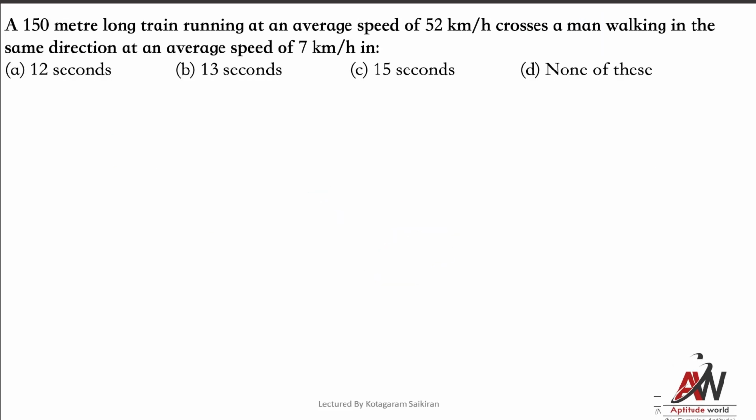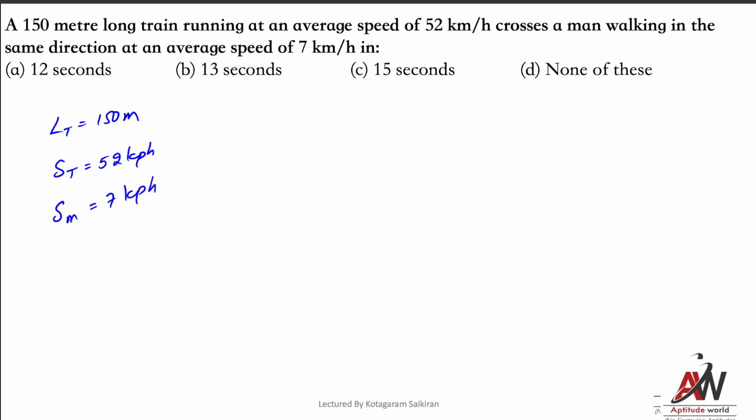Next. A 150-meter long train running at an average speed of 52 kilometers per hour. The length of the train is 150 meters. The speed of the train is 52 kilometers per hour. It is crossing a man moving in the same direction. The speed of the man is 7 kilometers per hour.